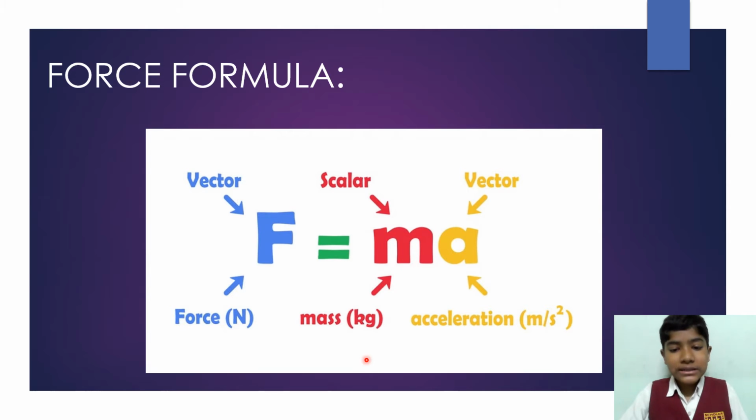The SI unit of mass is kg and the unit of acceleration is meter per second square. If the mass is more, then the acceleration will be less. If we have a heavy object, we can't push it very fast, right? Even if we push it hard, it will gain less acceleration. If we have a very light object, then we can push it hard and it will travel more distance. That means if we increase the mass, the acceleration decreases. If we decrease the mass, the acceleration increases. Now let's move on to the next.